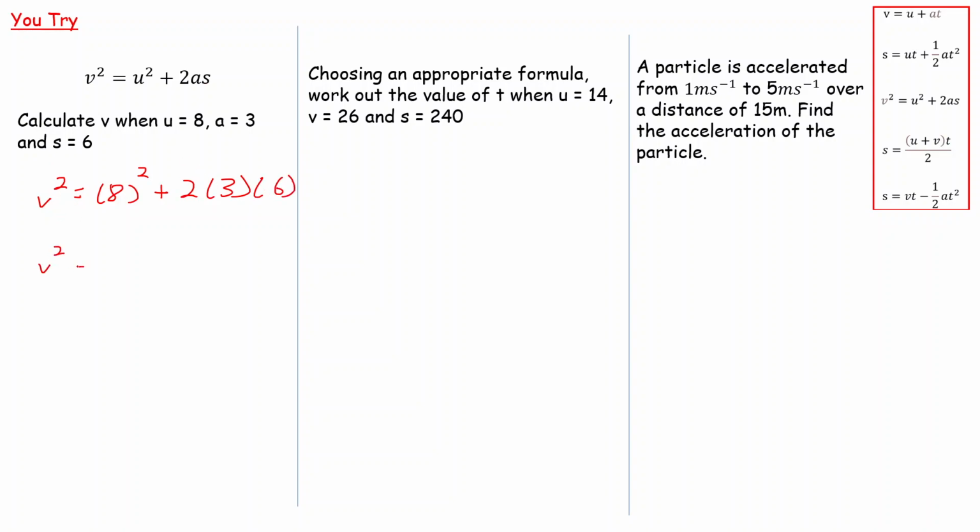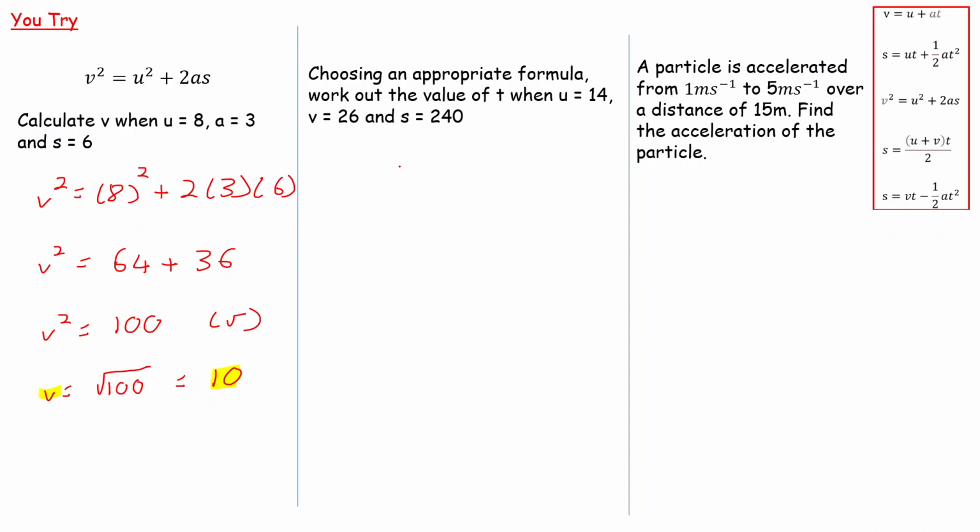So V squared is equal to 8 squared. 8 times 8 is 64. I've then got plus 2 times 3 times 6. 2 times 3 is 6, times by 6 is 36. So V squared is equal to 64 plus 36, which is equal to 100. So to get V, I've got to square root both sides. So V is going to be equal to the square root of 100. Okay, it could be plus or minus, but in this case, we're just looking at a speed or velocity, so we'll just take the positive for the time being. Root 100 is equal to 10. So that is your answer. V is equal to 10.